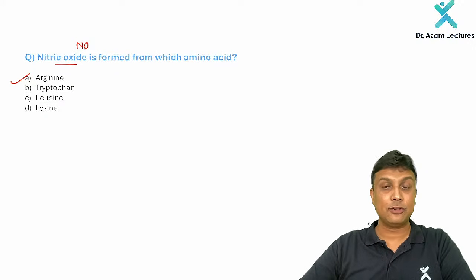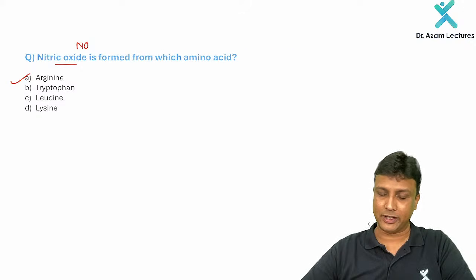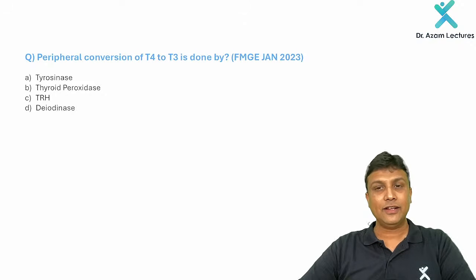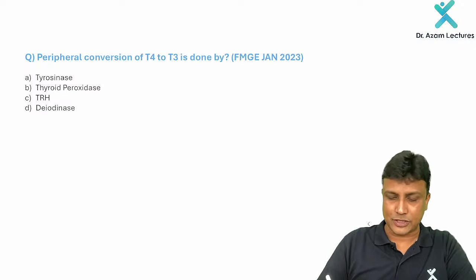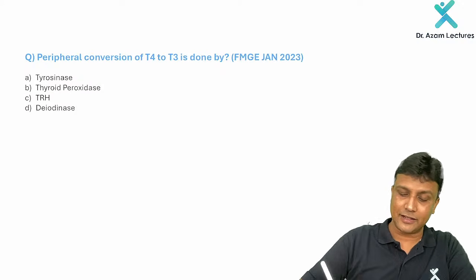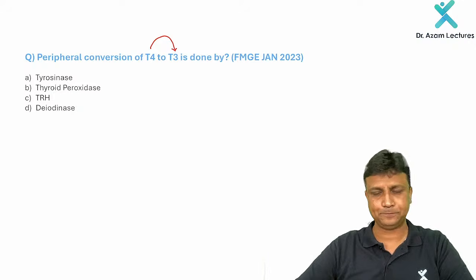So these types of questions will be coming in your exam. Which amino acid is going to form which important product is very important here. Now, I told you just now, T4 and T3 are formed from tyrosine. Well and good. But what is the question that they are asking in the exam? Peripheral conversion of T4 to T3 will occur by which enzyme?